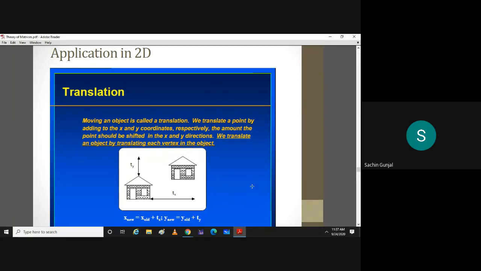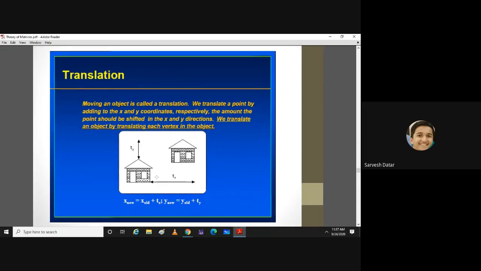So you can see that this position is translated to this by adding tx and ty to the original vector components x old and y old. All right.